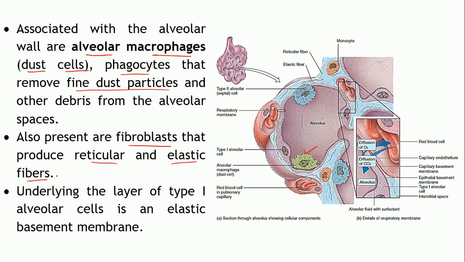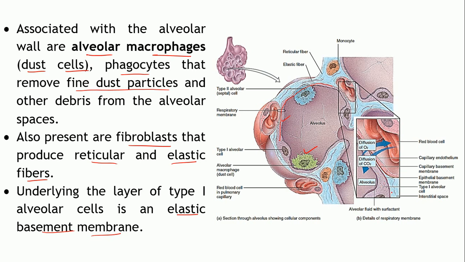Okay. So this is the layer of type 1 alveolar cells, right. This is the one, as you can see. Now, underlying this particular layer is present the elastic basement membrane, on the outer surface. You can see it over here in this particular area where it is zoomed.